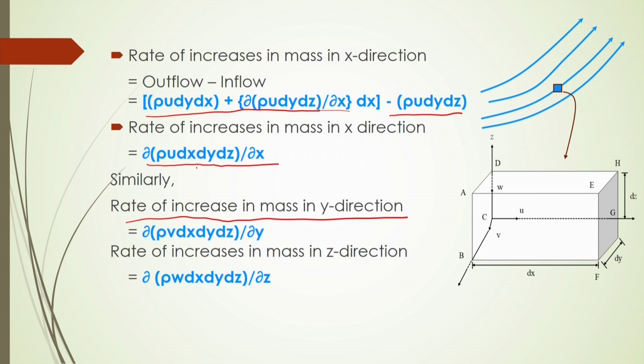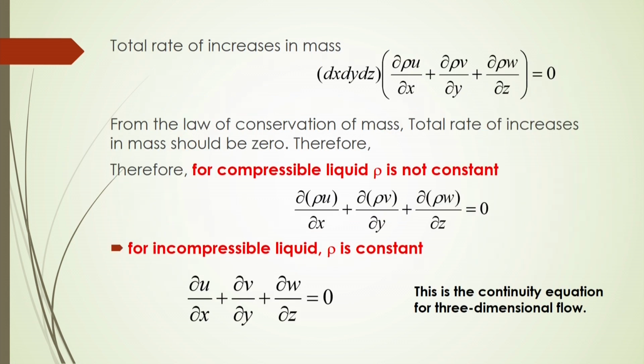Why have we multiplied by dx dy dz here? Because this is per unit volume, so you have to multiply it by the volume also. Similarly, the rate of increase in mass in the z direction will be dou rho w dx dy dz by dou z. And the total rate of increase in mass, after simplification, will be dx dy dz into dou rho u by dou x plus dou rho v by dou y plus dou rho w by dou z,